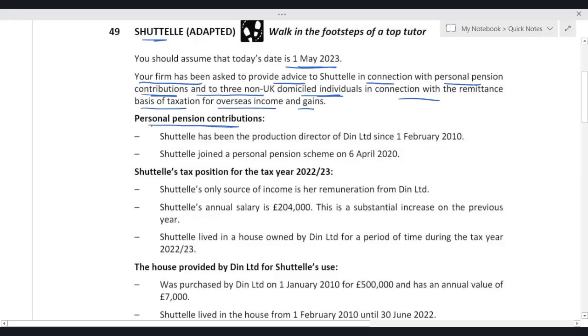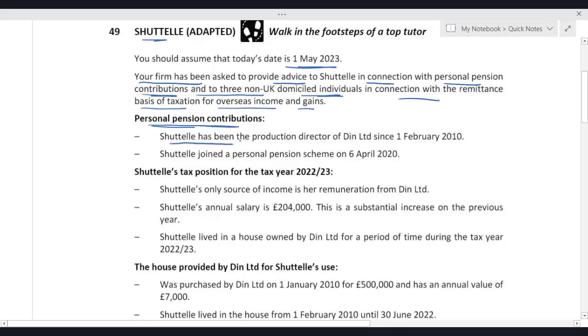Personal pension contribution: we know that in case of personal pension, whatever the individual contributes, that is 80%, 20% is paid by HMRC. Second, with the gross PPC, your basic and high rate band limits increase. Third, gross PPC reduces adjusted net income as well.